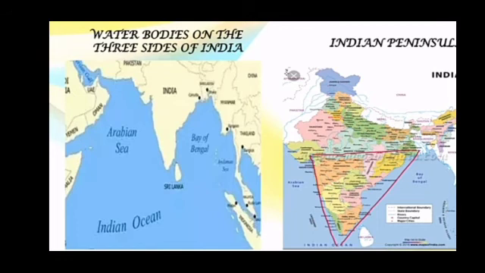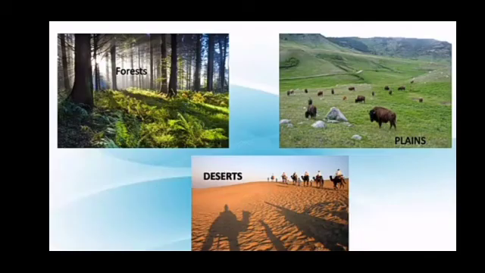And you can see the Indian Peninsula also. This red colour marking is on the south side, and this part is known as the Indian Peninsula. Our northern border is defined by the lofty Himalaya ranges. In the north we can see the Himalayan mountains, and in our country we have many forests, plains and deserts also.